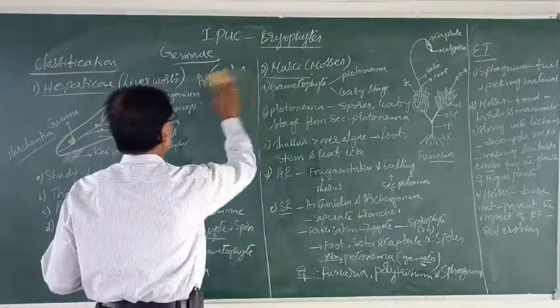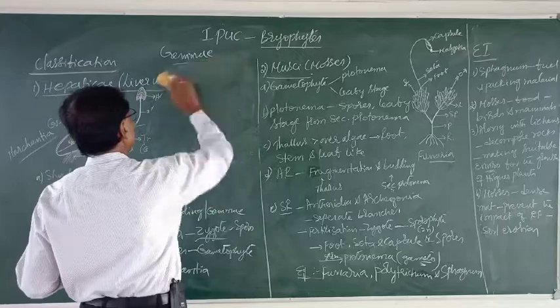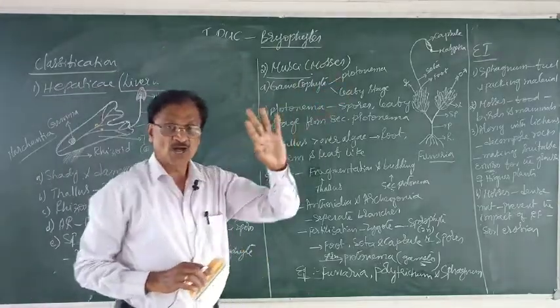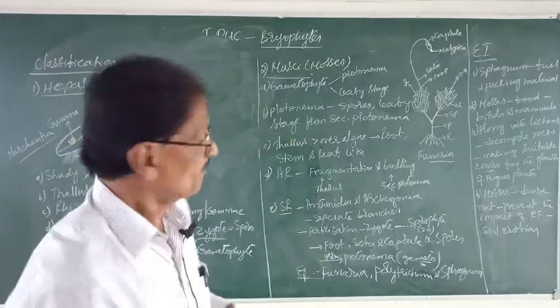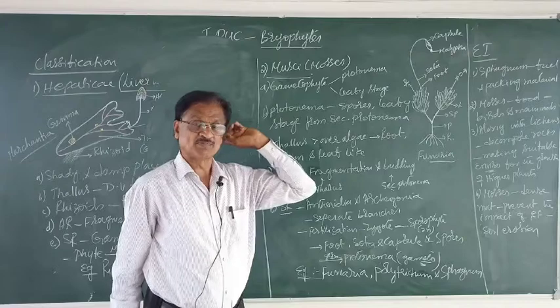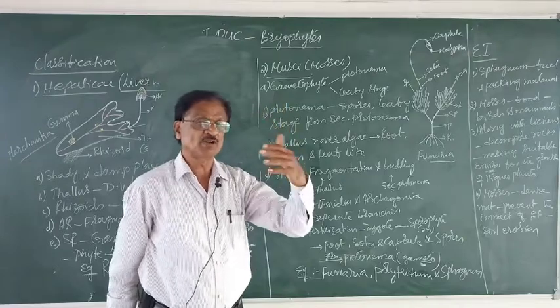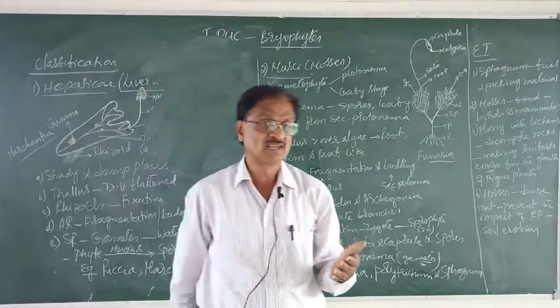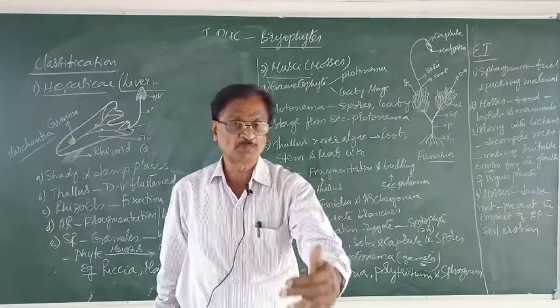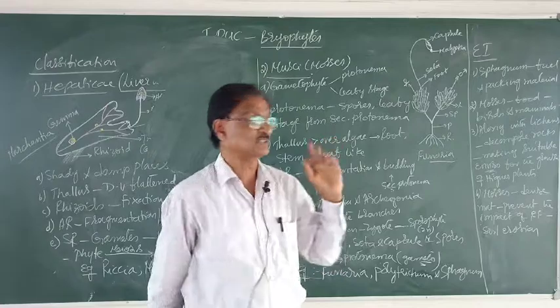Now the second one is the Musci. The examples are mosses. Remember, here also, as it is a bryophyte, naturally the gametophytic body is what? Haploid and is dominant, on which the sporophyte depends.